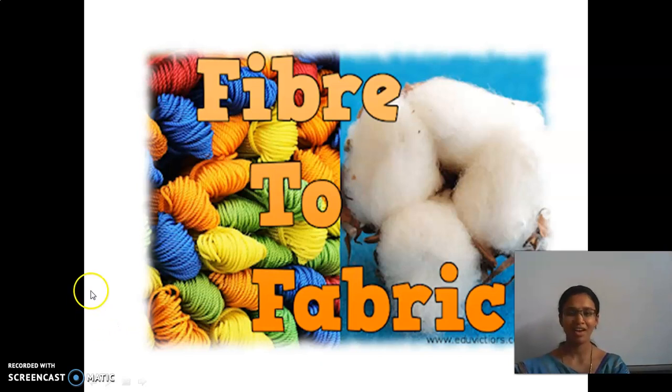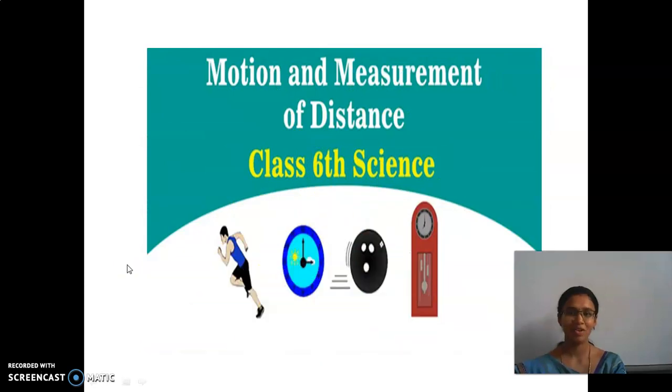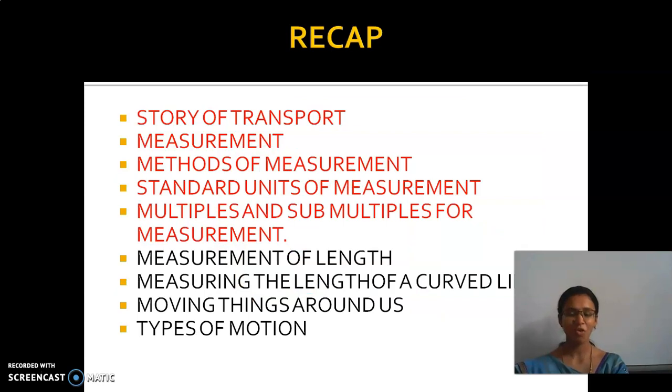So, what have we seen in the previous class? Yes, your answers? Very good. Motion and measurement of distance. I hope you all have understood that, right? Whether you all solved the problems? Very well. Now we are going to have a short recap of that motion lesson.